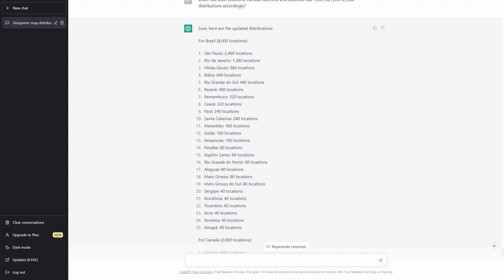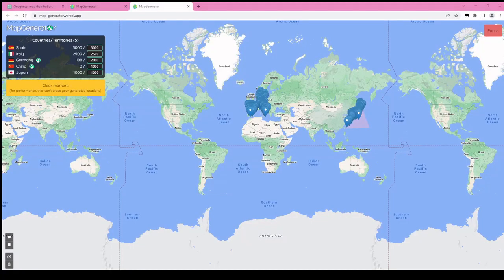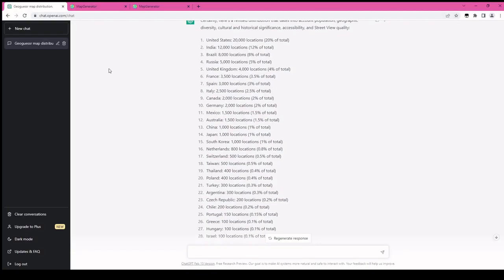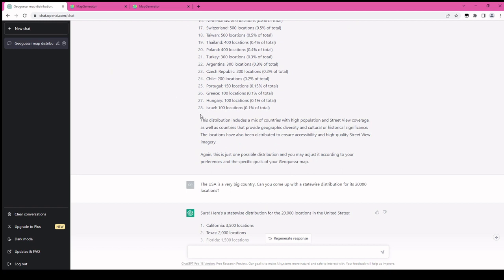In Brazil, for example, Mato Grosso and Mato Grosso do Sul, two very big states, have 80 locations, while Rio de Janeiro has 1,280. While waiting for my map to generate, I read ChatGPT's description of the distribution again and found something quite interesting. So, let's just see what it says about the distribution.